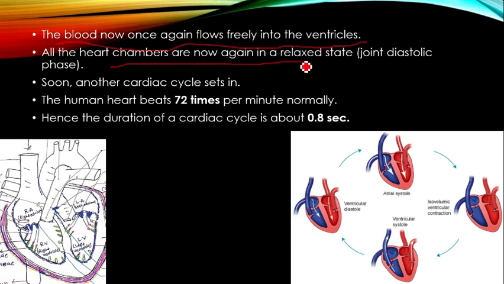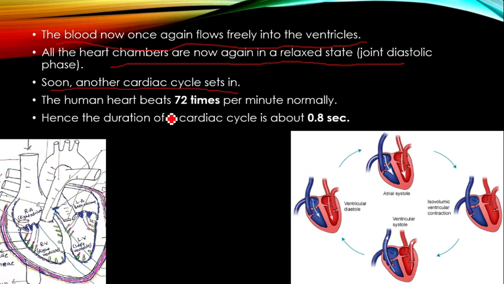All the heart chambers are now once again in a relaxed condition. Soon another cardiac cycle starts. After the cardiac diastole, what happens? There is a relaxation of all four chambers of the heart and opening of the tricuspid and bicuspid valves, which leads to flow of blood from both atria to both ventricles.